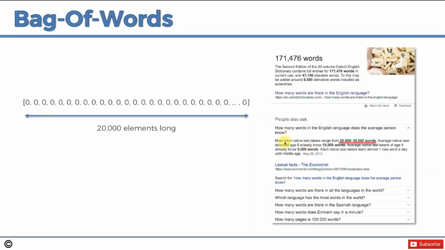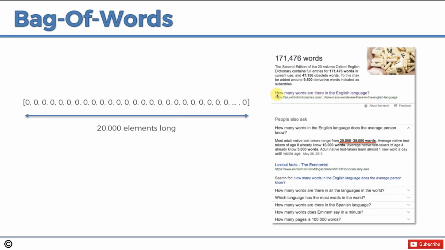But also, you can see Google's giving us a suggestion that most adult native test takers range from 20 to 35,000 words. Average native test takers of age 8 already know 10,000 words. Average native test takers of 4 already know 5,000 words. I'm just going into so much detail. But the interesting thing here is, first of all, 20,000, and we will see why exactly we use this number, not more. What I wanted to point out is how many words there are in the English language.